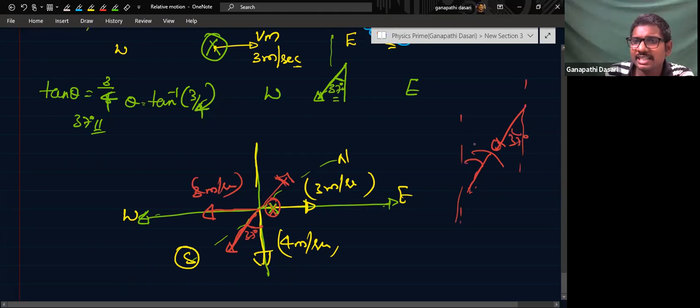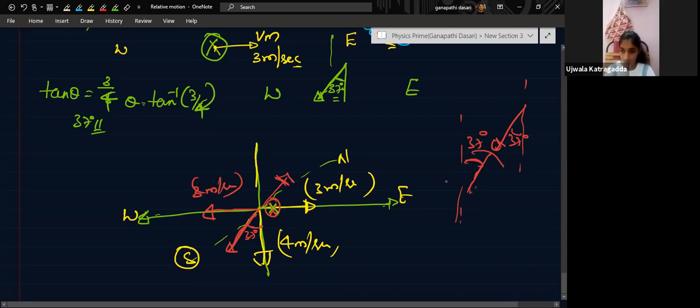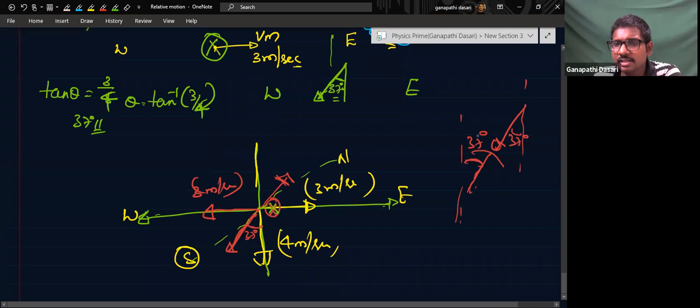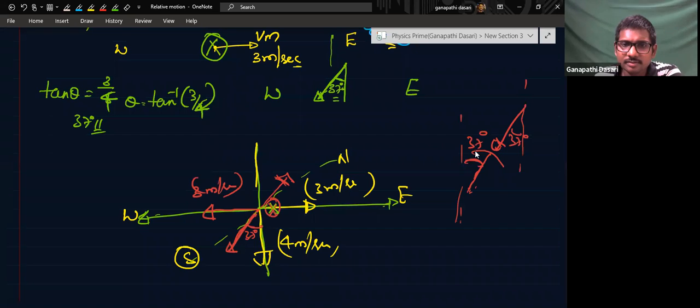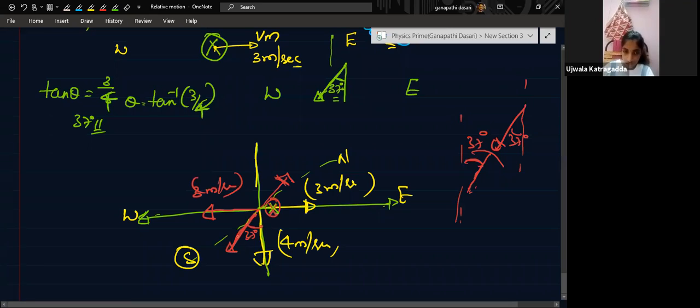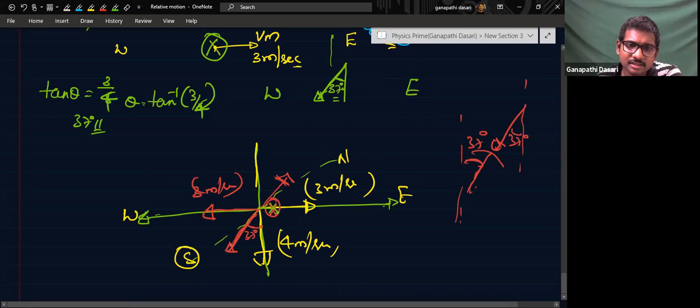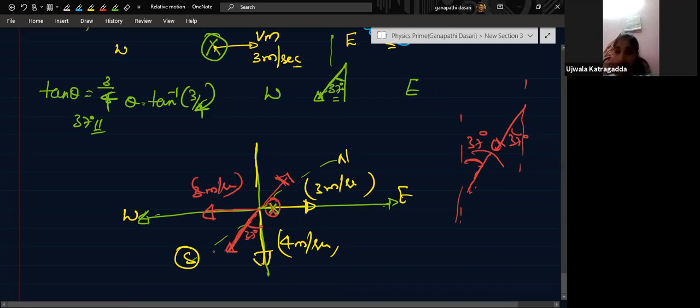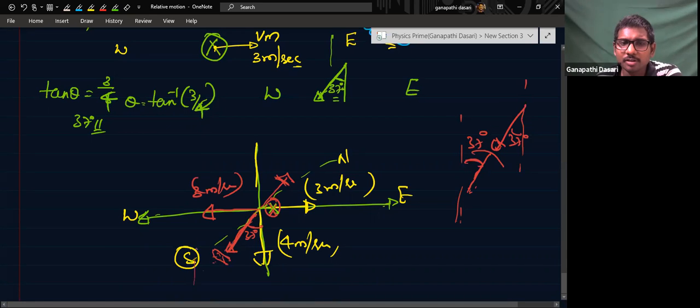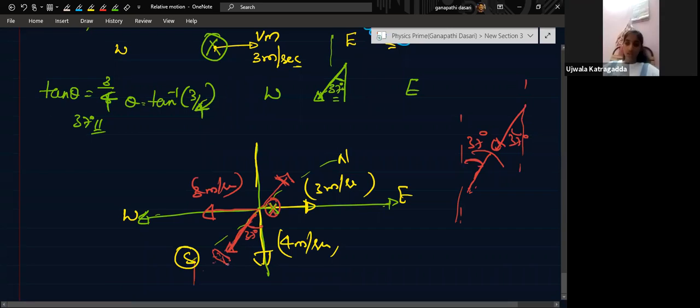So the man should tilt at how much angle? 37 degrees towards west. East, no? The rain is falling towards west. Okay. East, sir. Yes, sir. The man should tilt towards east. Okay, sir. Understood, sir.